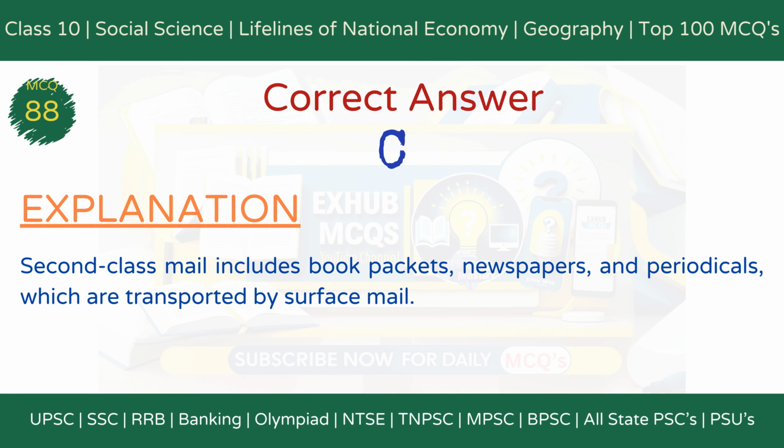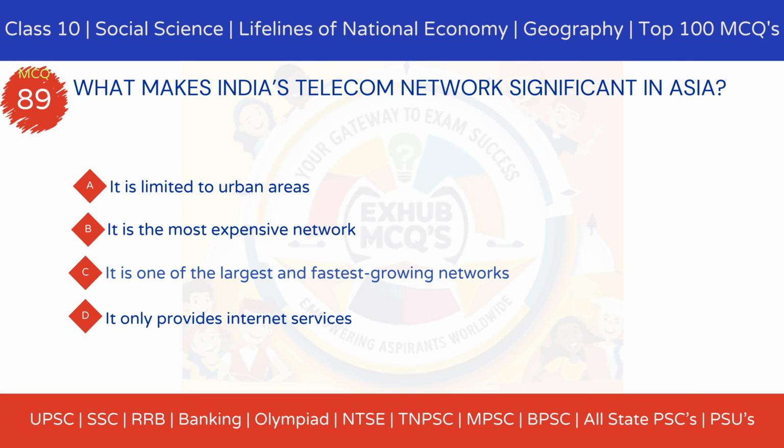The correct answer is option C, book packets, newspapers, and periodicals. Explanation. Second-class mail includes book packets, newspapers, and periodicals, which are transported via surface mail instead of air routes.